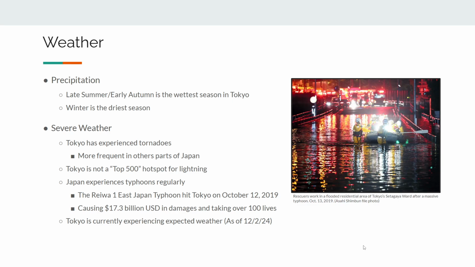Moving on to weather, as we talked about before about precipitation, Tokyo has a predominant dry and wet season. Late summer, early autumn is typically the wettest season in Tokyo, where they get the most rain and the most precipitation. And winter is the driest season, January, February, March.